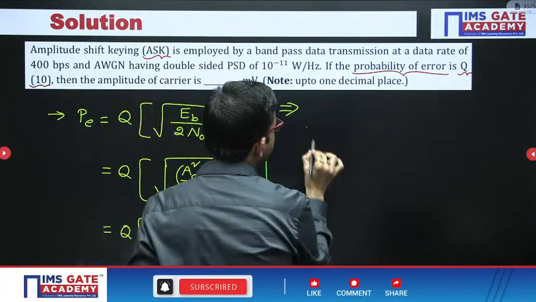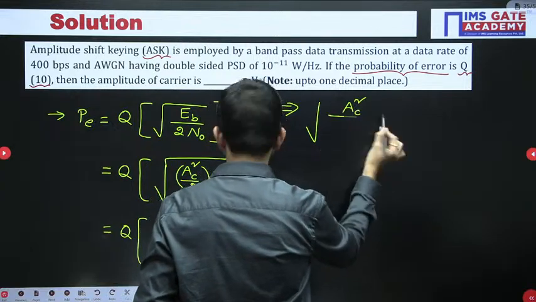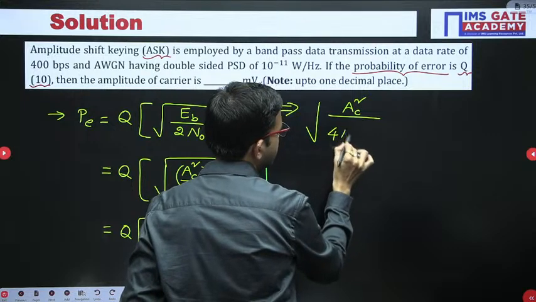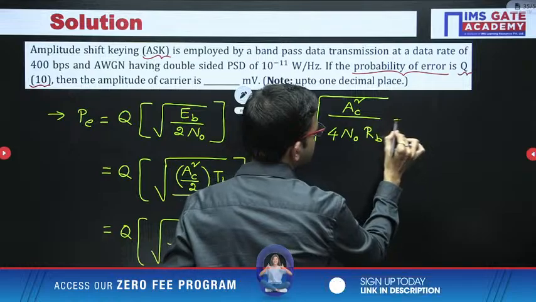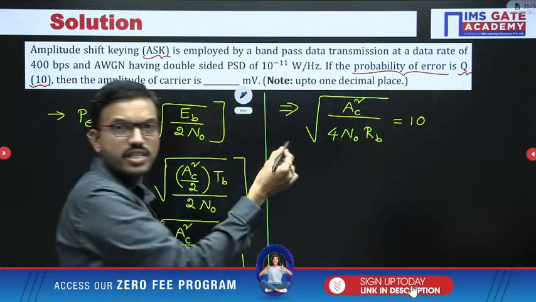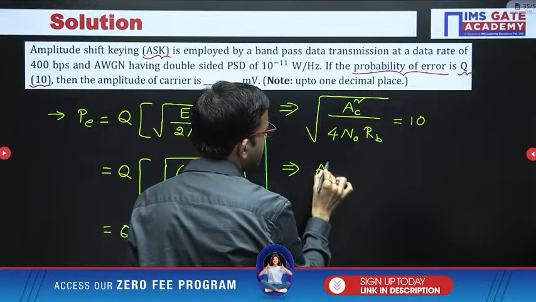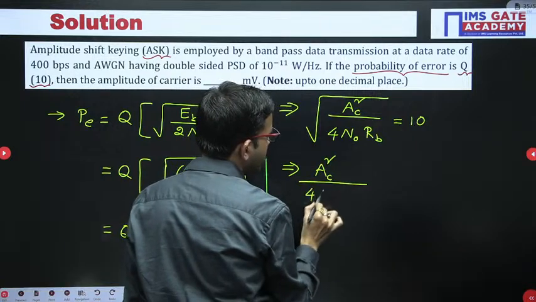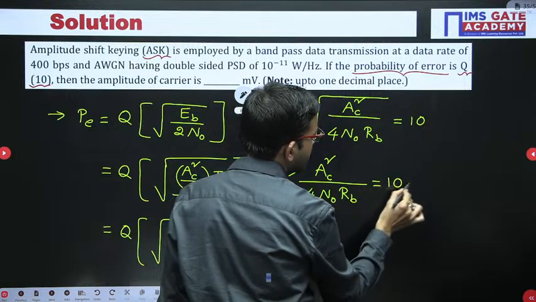So here root AC square divided by 4 times N naught into RB is equal to 10. You can perform squaring on both sides. So you will be getting AC square divided by 4 N naught RB is equal to 100.